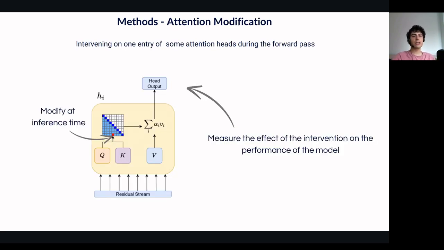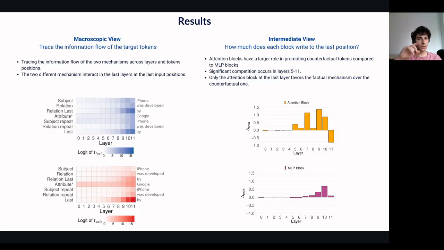In addition to the logit lens, we also employ attention modification. This method involves modifying a single entry in the attention pattern of a specific set of heads at inference time. After the modification, we measure how the intervention affects the overall performance of the model. By using this method, we were able to identify and quantify the role of key attention heads in the competition. Now let's look at our results.